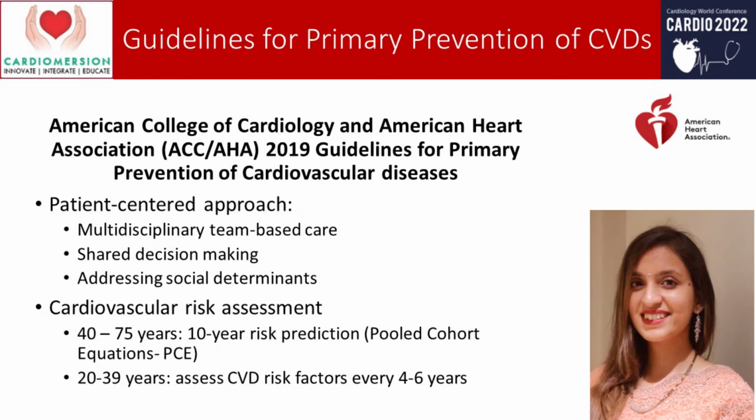The risk prediction scores, which use a pooled cohort equation. This is for the age group of 40 to 75 years. For young individuals, it suggests individual risk factor assessment every 4 to 6 years.